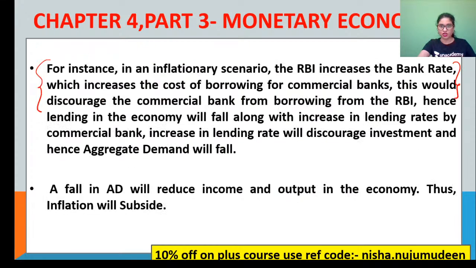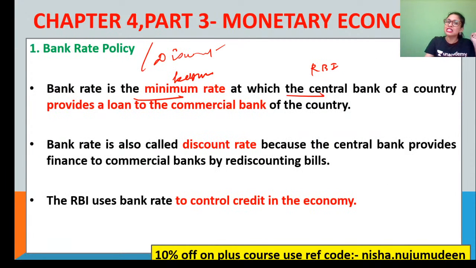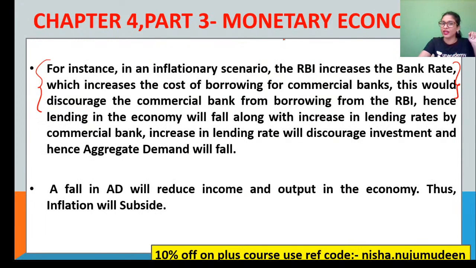Taking the scenario into consideration, the RBI will increase the bank rate. This minimum rate, for example, if it is 5%, the RBI will make it 10%, because there is inflation in the economy. You understand? Automatically what happens? The RBI is giving money to commercial banks. They are borrowing and they are paying the interest. Now, the cost of borrowings for all these commercial banks, like State Bank, Canara Bank, all these banks, becomes costlier for them.